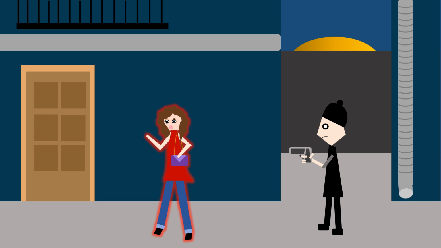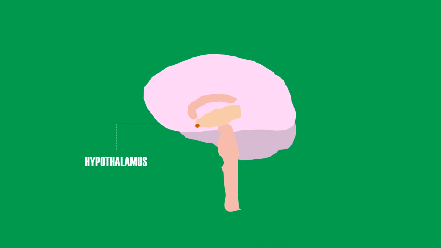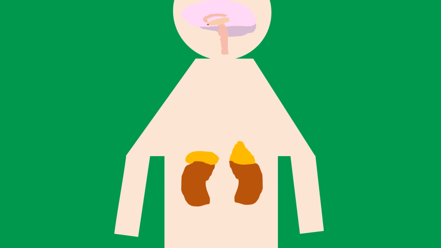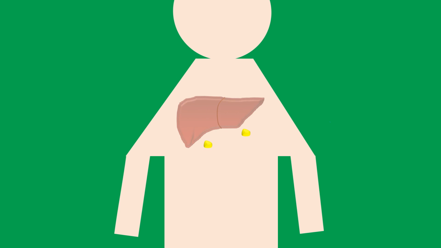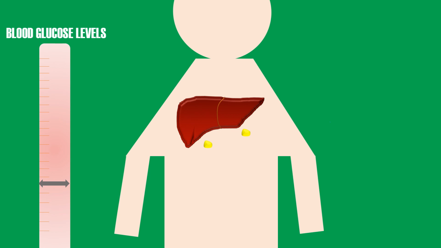A situation such as this would send signals to your hypothalamus, activating the body's sympathetic system. Signals would also be sent to the body's adrenal glands to release epinephrine or adrenaline, the fight or flight hormone. Upon its release, a remarkable effect of epinephrine is to increase blood glucose levels in order to give the body a quick boost of energy to cope with possible danger in the fight or flight response.